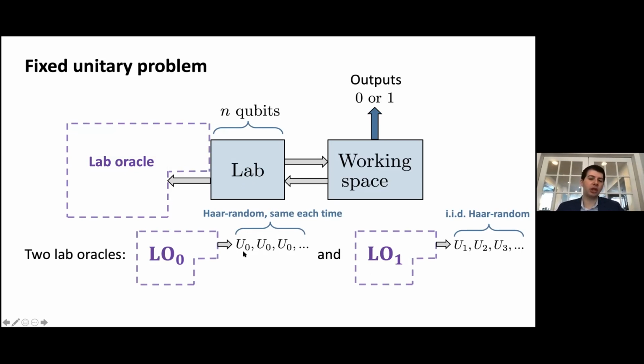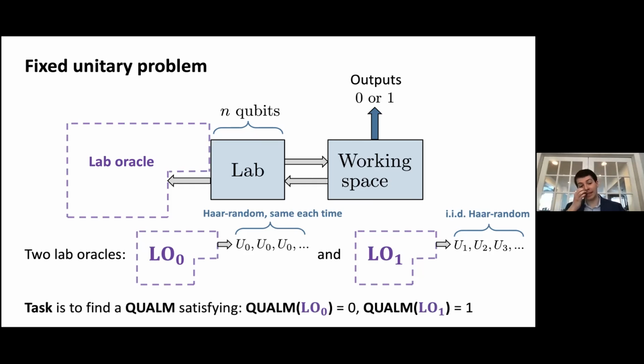And we will assume that U0 is a Haar random unitary. It's the same each time, but it's Haar random at the outset. So it's chosen once and for all Haar randomly, and then the lab oracle provides the same unitary each time. Whereas for this lab oracle, we get IID Haar random unitaries each time. And the goal of the task is to find a QUALM which can distinguish between these two lab oracles, namely can distinguish between a lab oracle which is giving the same unitary each time or a different unitary each time.